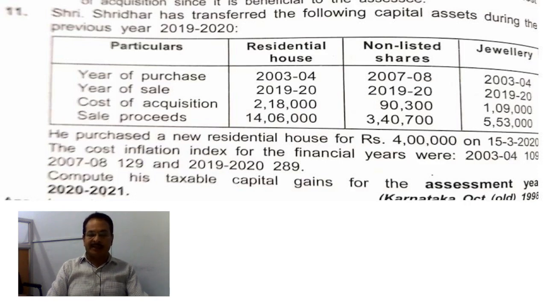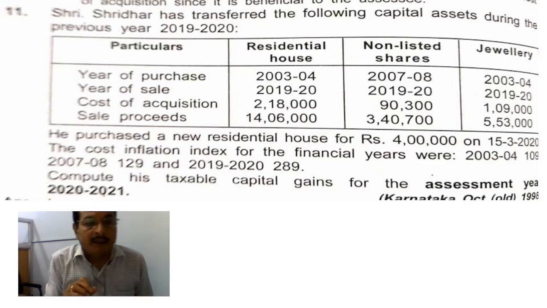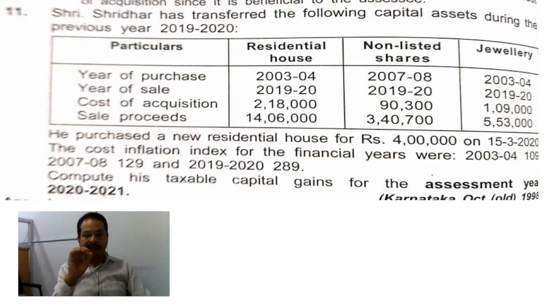Which of these two is less? 4 lakh is the least. Therefore, in the inner column 4 lakh. Therefore, taxable long-term capital gains, 8,28,000 minus 4 lakh. Put the figure in the outer column, 4,28,000.